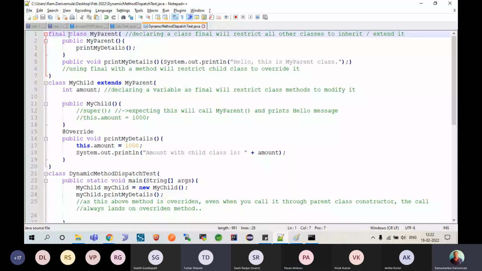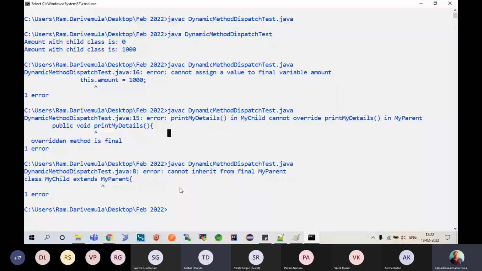Yes, sir. Okay. So this is all about final. This is the point you need to note down: what is final, and how to work with it? And then there is one more thing, which is about abstraction.